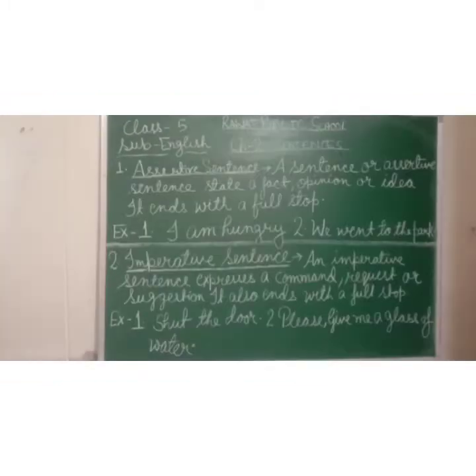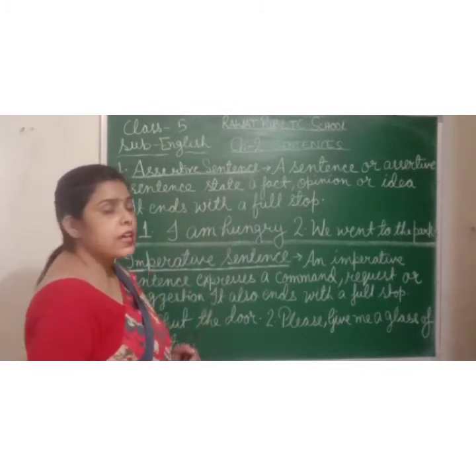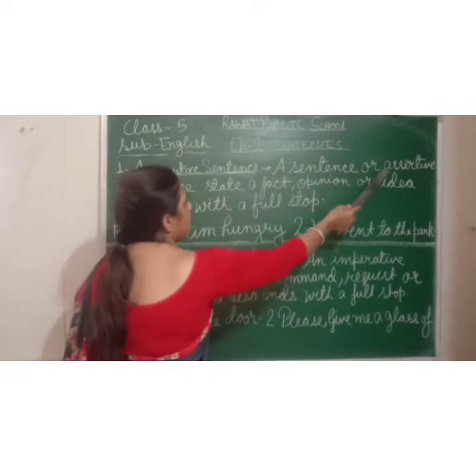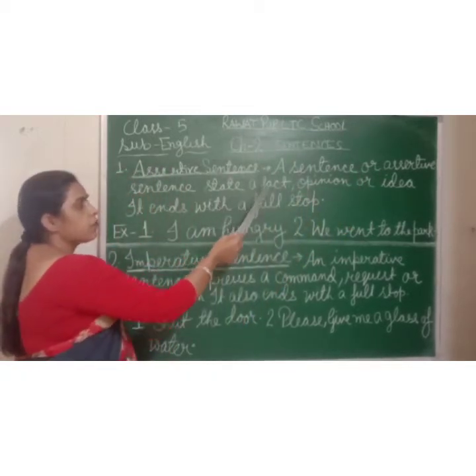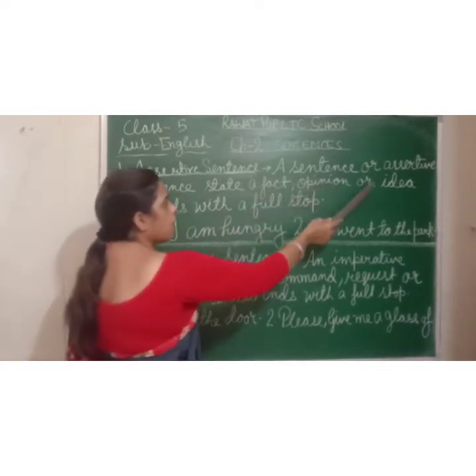Let you see. First type of sentence, assertive sentence. What is assertive sentence? A sentence or assertive sentence state a fact, opinion or idea.